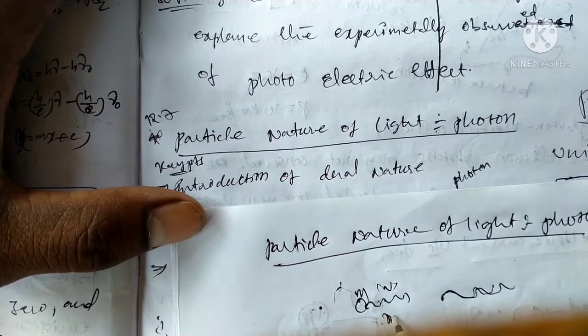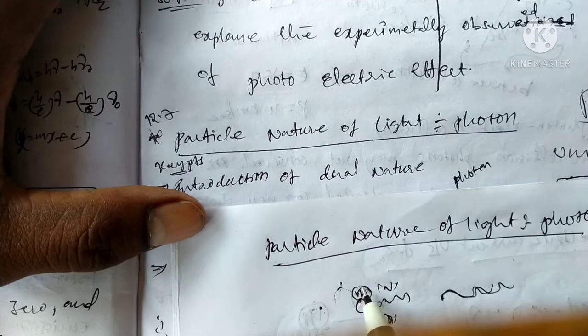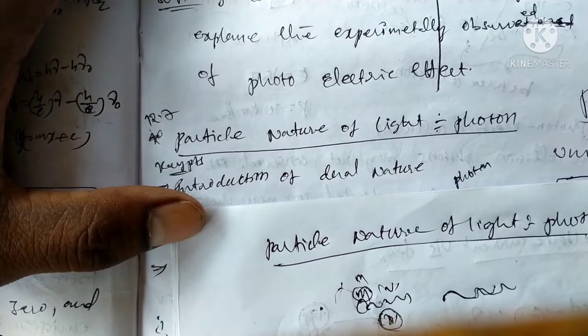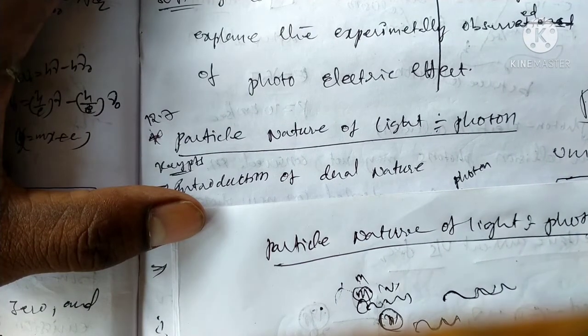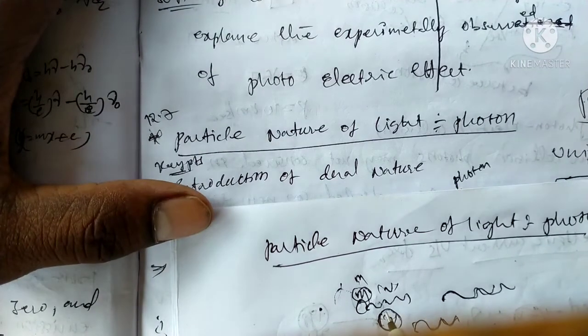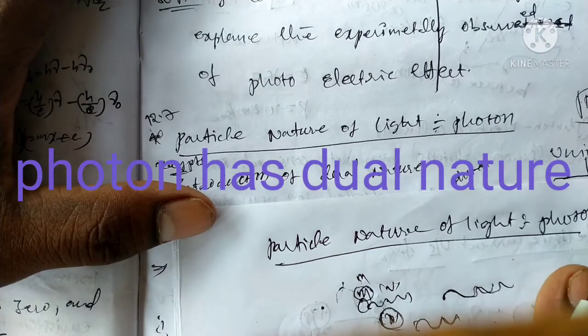It has some frequency or wavelength. This having mass is called matter waves, and moving with some oscillations like this is called radiation or wave. That is, the photon has dual nature.